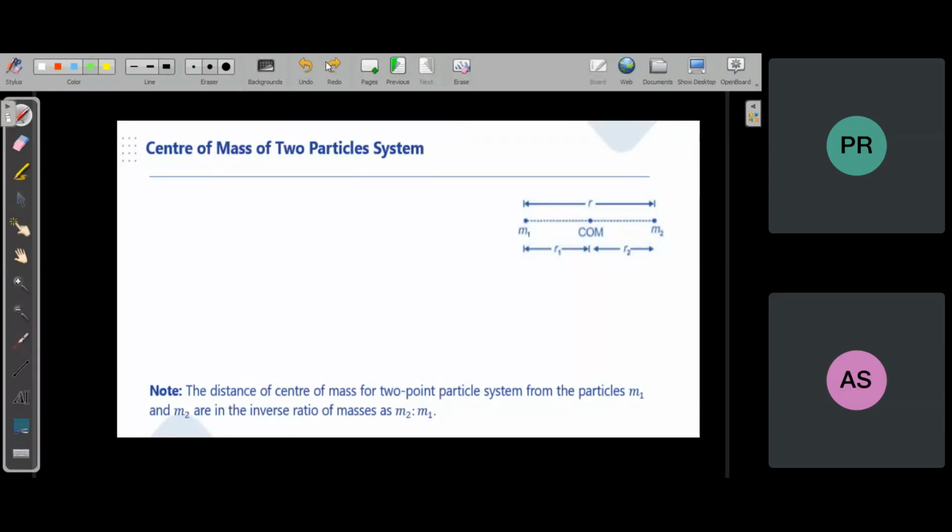But why we were not discussing these things in the Newton's law chapter, where the force is acting? A block is hanging, we were not saying whether the thread is connected to the block at the center or near the edge, because we were treating everything as a single particle. That's why.